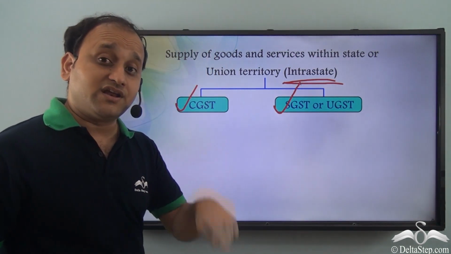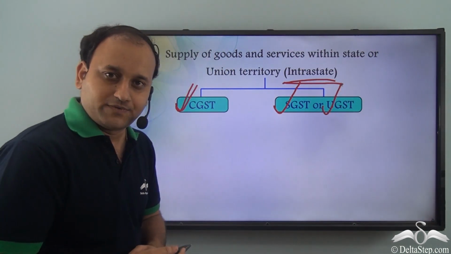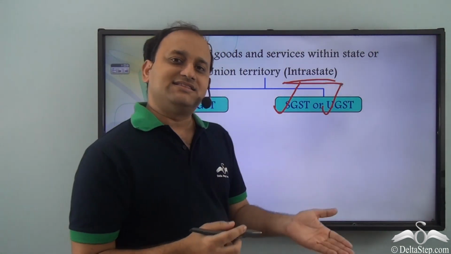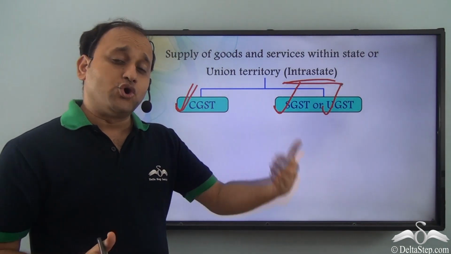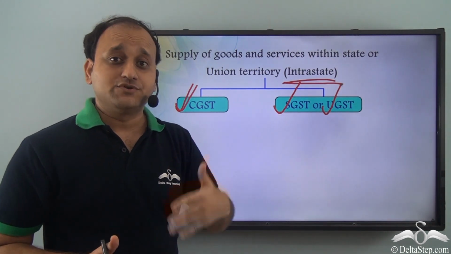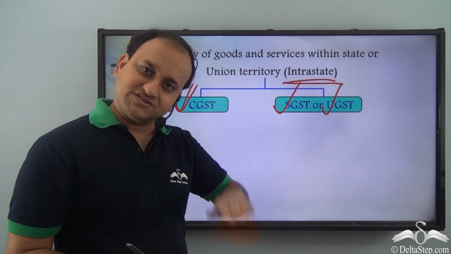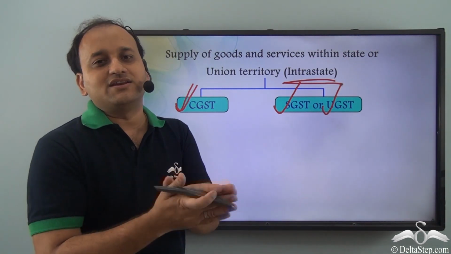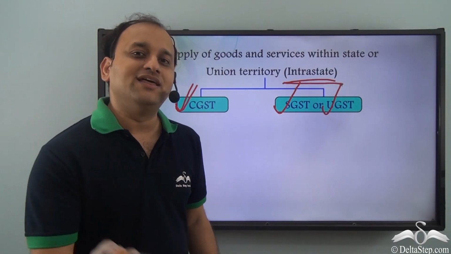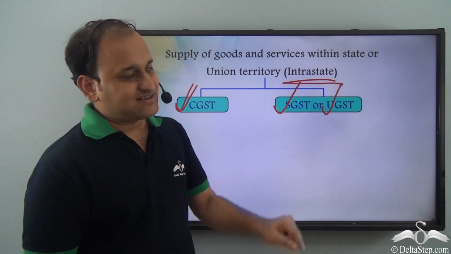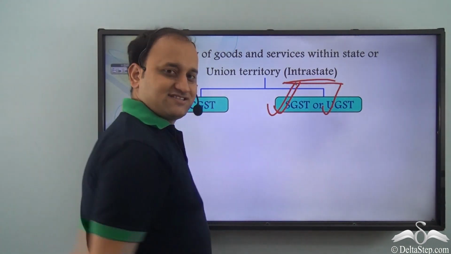If it is a union territory, then taxes collected will be CGST and UGST. Now, for example, let's say Sam lives in Delhi and the showroom of Ravi is also in Delhi. So what will happen? Sam will purchase the TV from Ravi's showroom, which is in Delhi, and he will install the TV in his home, which is again in Delhi itself. So the entire transaction is happening within the state. As a result, the TV will attract CGST and SGST.